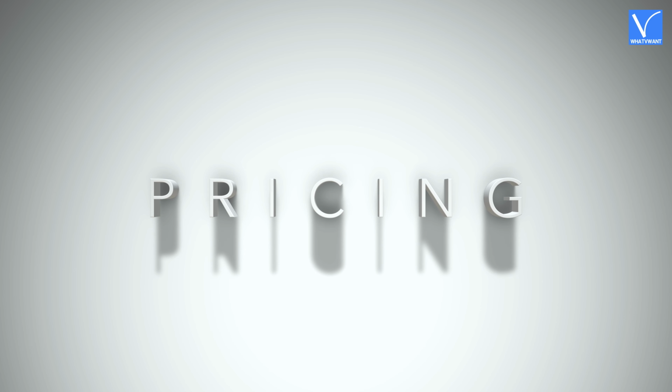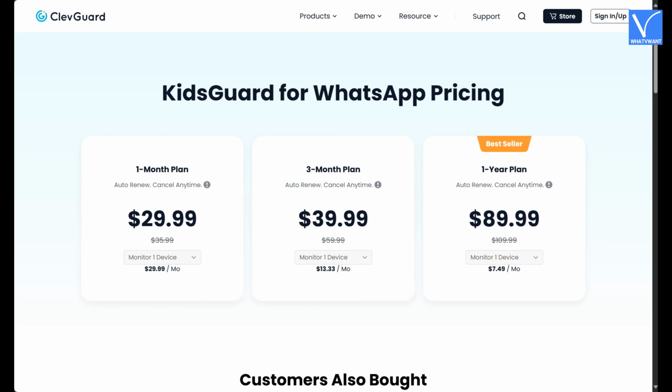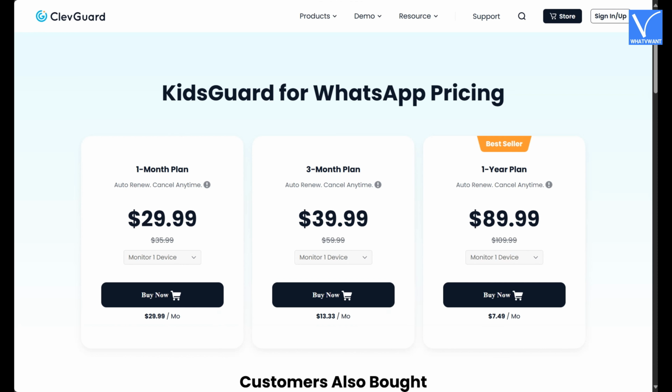Pricing. KidsGuard for WhatsApp is available in 3 plans, as showing in the tutorial.